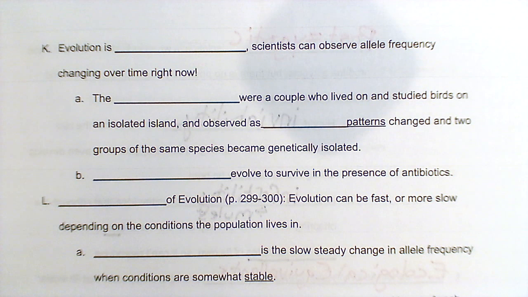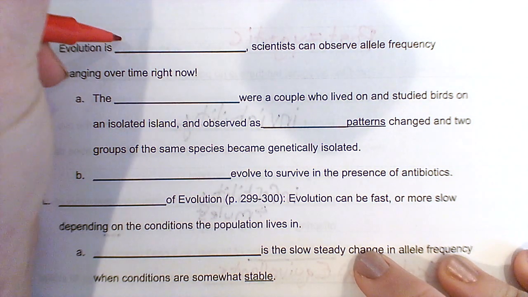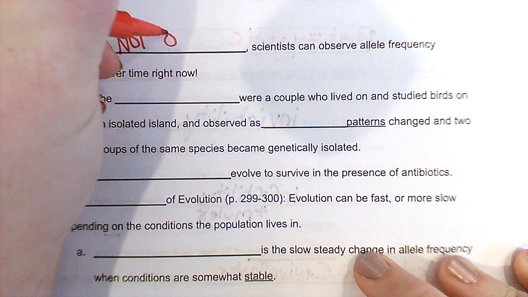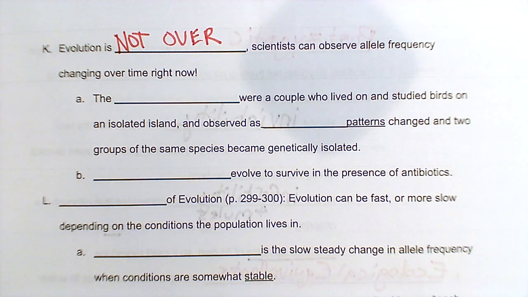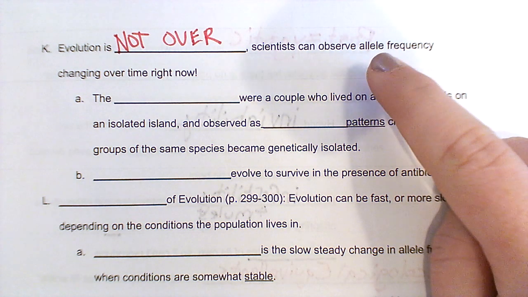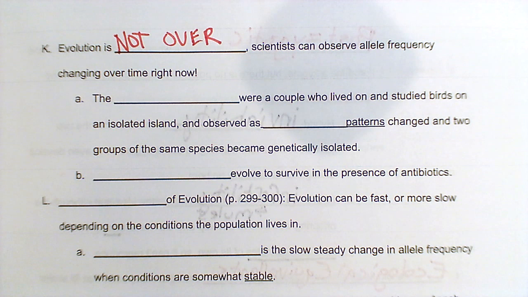All right, and we're just going to do this one more page today. Key idea: evolution is not over. Okay, scientists can observe allele frequency changing right now. And remember, the concept is if the allele frequencies change for long enough, then we can develop noticeable changes. If that happens long enough, we can create new species.